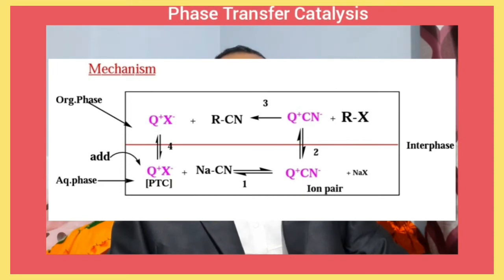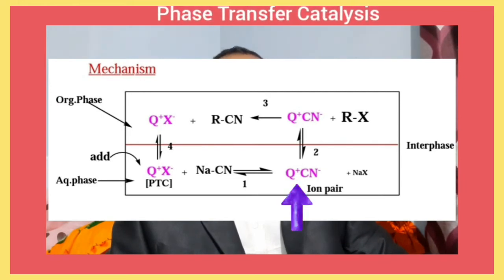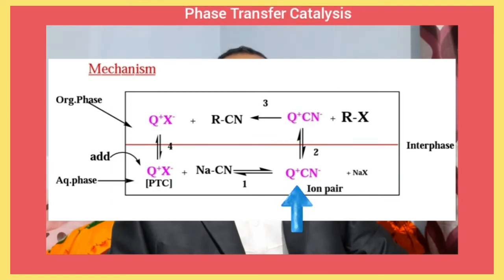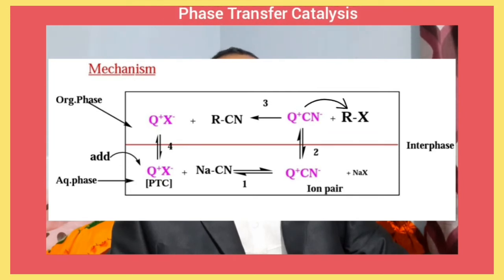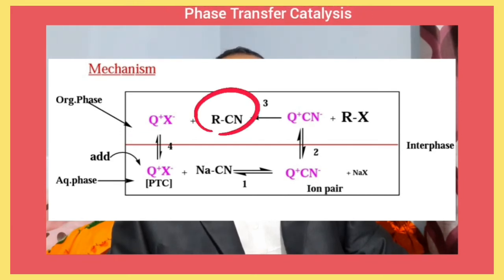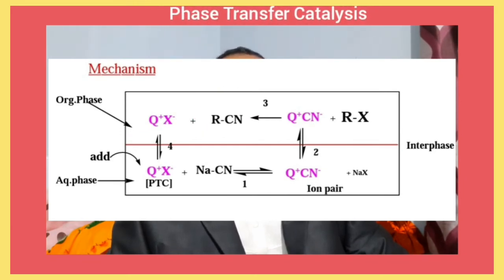This phase transfer catalyst initially reacts with sodium cyanide to form an ion pair, that means Q+CN-. This ion pair moves to the organic phase, and in this ion pair the cyanide ion is a very strong nucleophile. It attacks the alkyl group of the alkyl halide to form alkyl cyanide. This is the product of this reaction. This is the complete mechanism of phase transfer catalyst in heterogeneous catalysis systems.